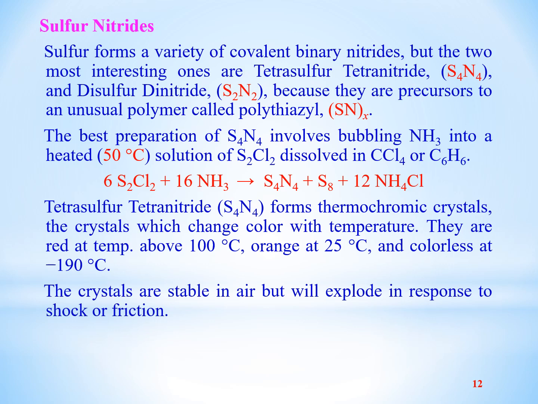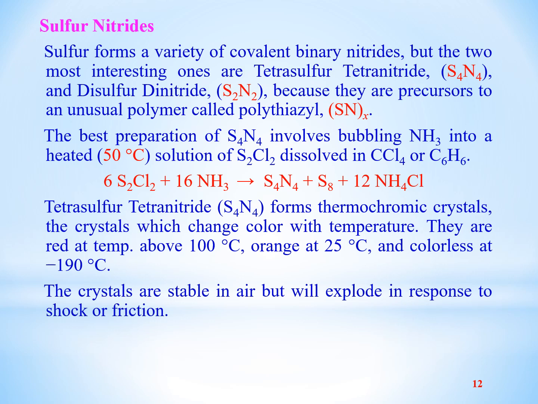It is dissolved in CCl4 or benzene, and when ammonia is passed through it at 50 degrees centigrade, we get tetrasulfur tetranitride plus elemental sulfur S8, that is the rhombic sulfur, plus ammonium chloride.